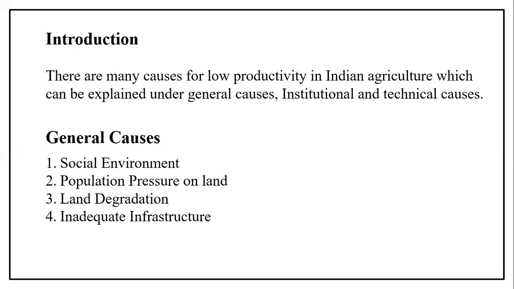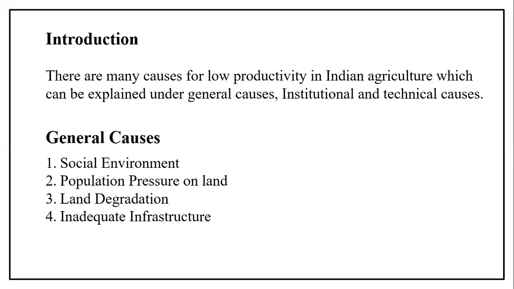Got it? During the rainy season, you can remember, kacha roads will be there. On kacha roads, they cannot bring the products to the market. So that is inadequate infrastructure, because if the roads and other facilities are developed, they will not have any problem. They can bring the products directly to the market.